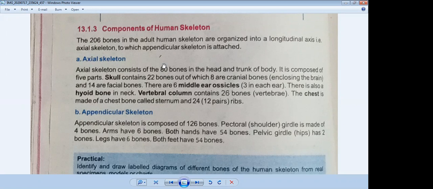Students always get confused in the board exam if they are asked a short question about components of the human skeleton. They always tell about the types of skeletal system.